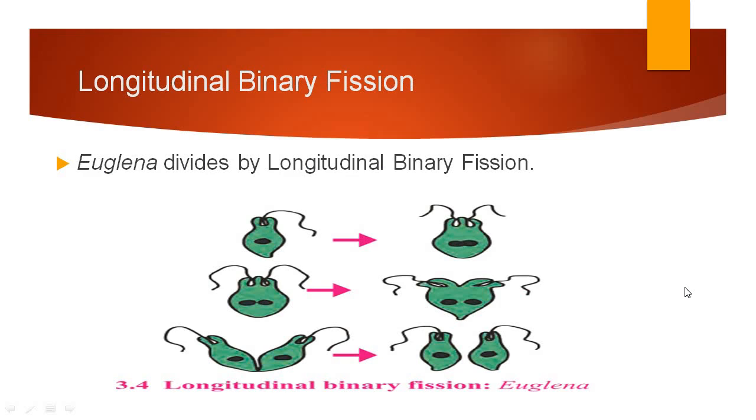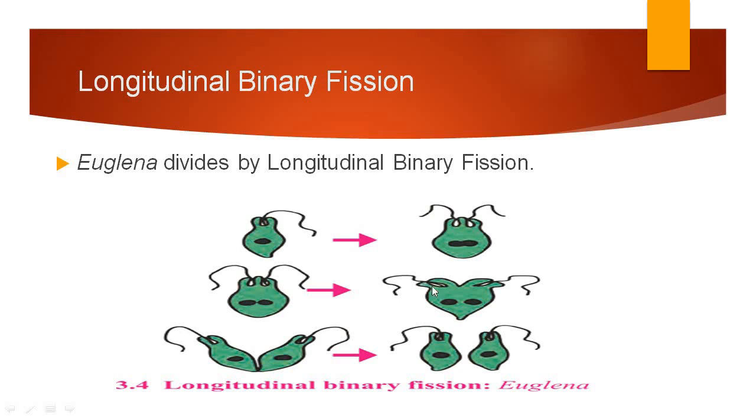Next is longitudinal binary fission. Euglena divides by longitudinal binary fission. Longitudinal is nothing but the vertical axis. If any organism divides through its vertical axis, it is called longitudinal binary fission. This is Euglena. When it wants to divide, it duplicates its organelles.